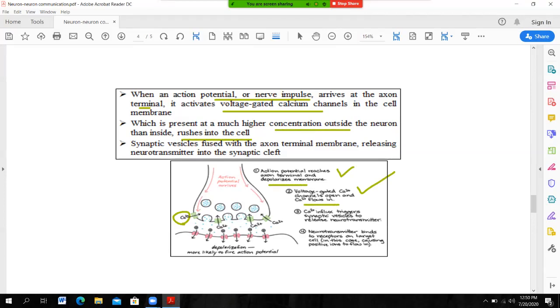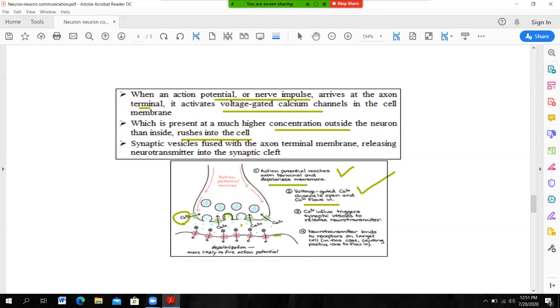After calcium ions enter the synaptic knob, what happens? These calcium ions are responsible for the release of neurotransmitter. The synaptic vesicles fuse with the presynaptic membrane, and after fusion, they release the neurotransmitter into the synapse, the synaptic cleft. There are receptors found on the postsynaptic membrane.